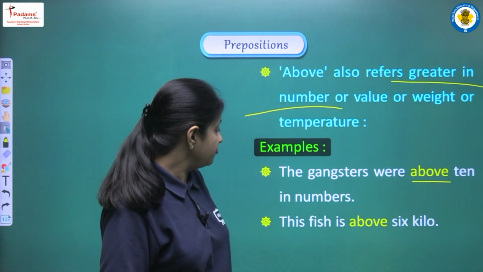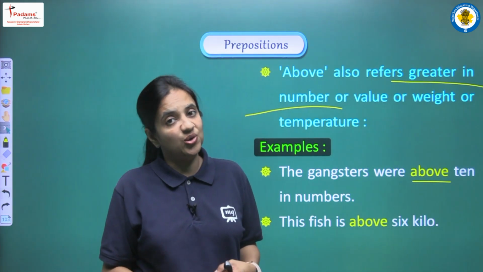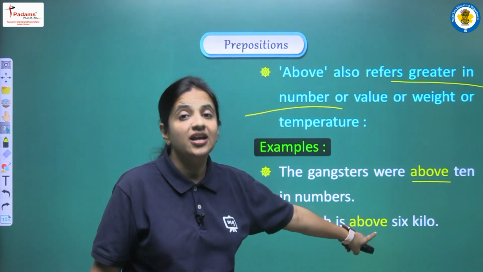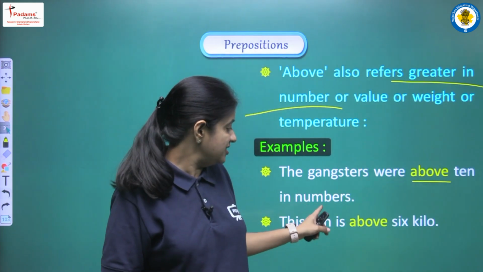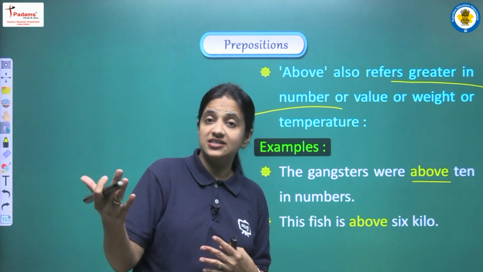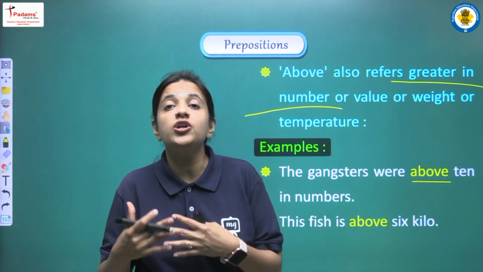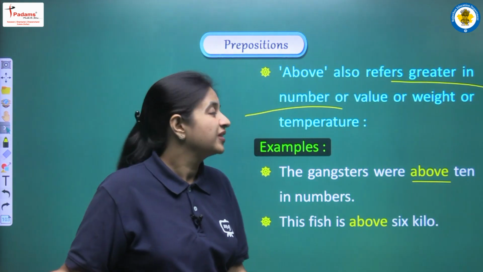Next is, this fish is above 6 kilo. Again we are telling the weight of one fish here, and we are saying that this fish is above 6 kilo. This fish is more than 6 kilo.